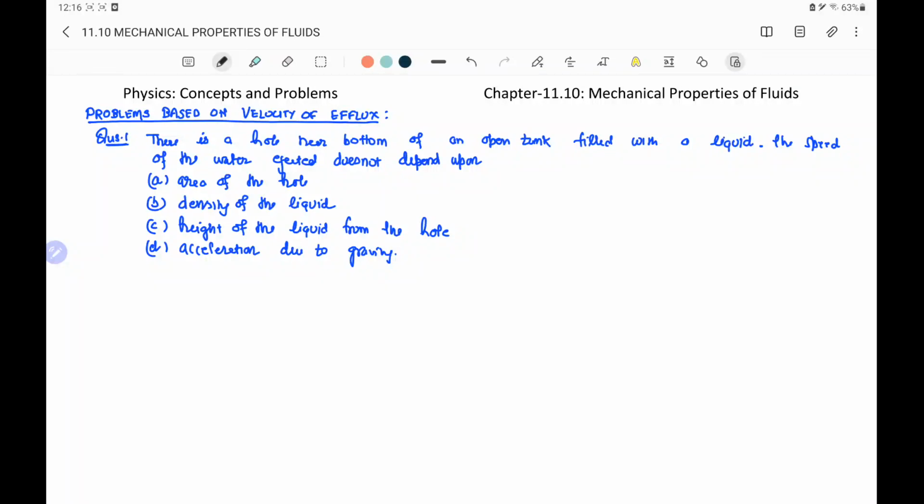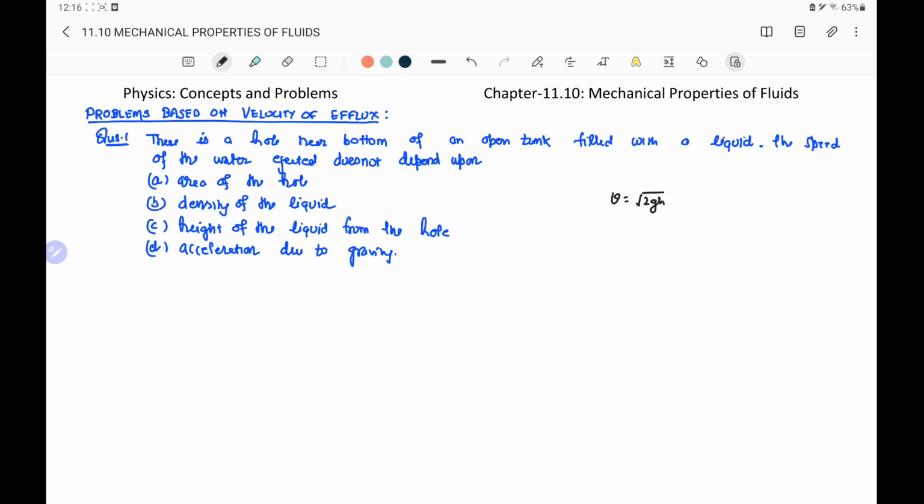Problems based on the velocity of efflux or the Torricelli law. First question is, there is a hole near the bottom of an open tank filled with a liquid. The speed of the water ejected does not depend on. Velocity of efflux through the hole is v equal to root 2gh. So it depends on the acceleration due to gravity and the depth of the hole from the free surface.